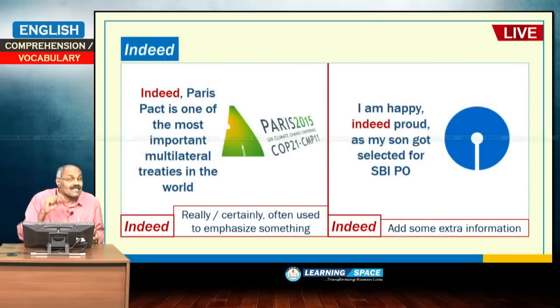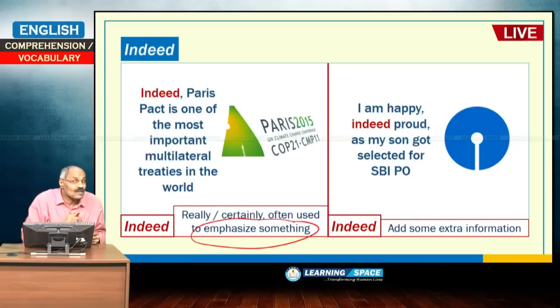Paris Agreement was recently signed, and indeed Paris Agreement is one of the most important multilateral treaties in the world. What I mean to convey through this sentence is giving more emphasis on Paris Agreement. So, indeed is used to emphasize something. This is very important. Indeed is used to emphasize something.